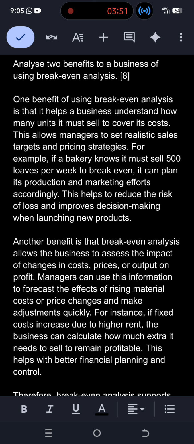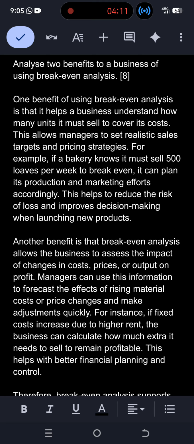So, this allows business to set realistic sales targets and pricing strategy. For example, if a bakery knows it must sell 500 loaves per week to break even, it can plan its production. Since students, in this paper you don't have a case study, that's why you can write the examples on your own.